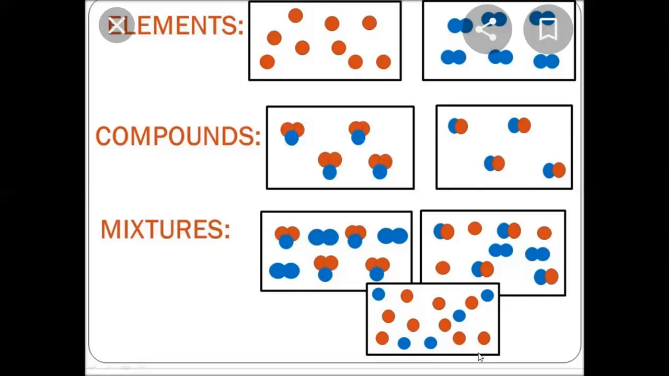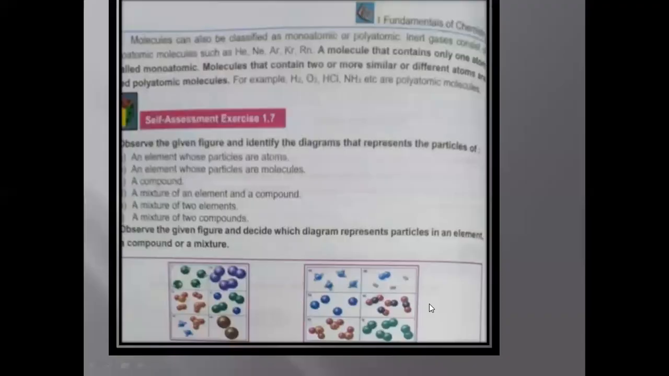So all are elements, but you can see there are different elements. Clear? In atomic form, suppose that this is helium, this may be neon. So this is a mixture of helium and neon which exist in atomic form. So this is a mixture of which element? Monoatomic element. Got it? Now by keeping all these points in your mind, you can solve the self-assessment exercise.